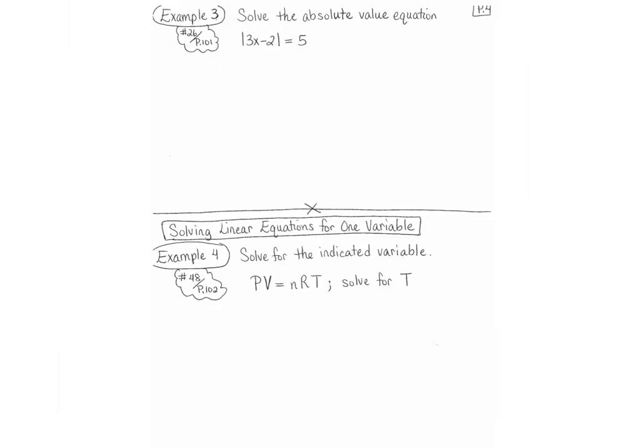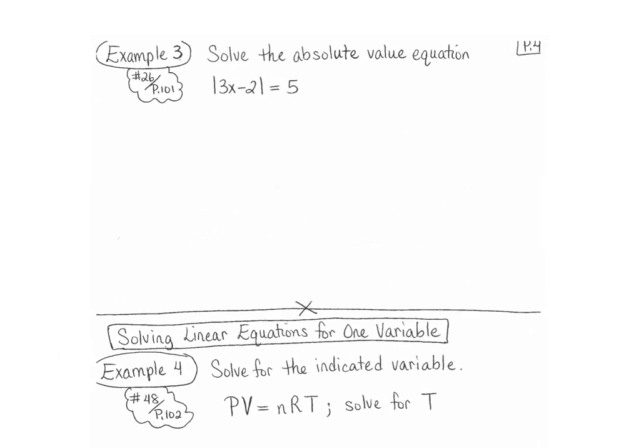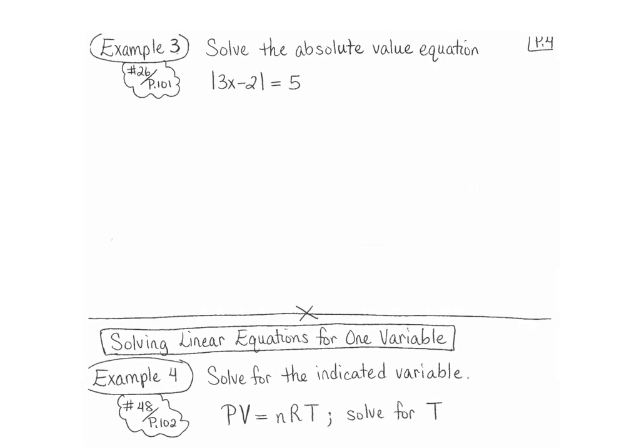Okay? So let's look at an example of an absolute value equation. We're going to solve the absolute value equation, the absolute value of 3x minus 2 equals 5. So using our fact for absolute values, this means 3x minus 2 equals 5, or we have -1 times the quantity 3x minus 2 equals 5.